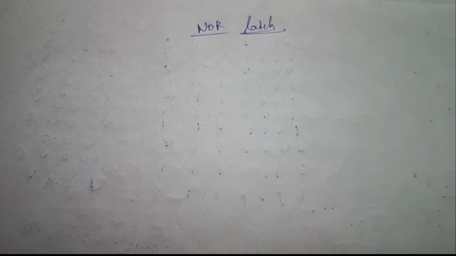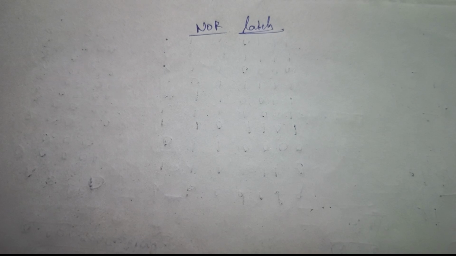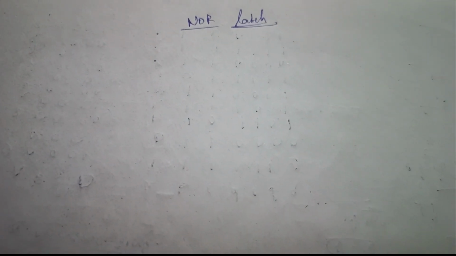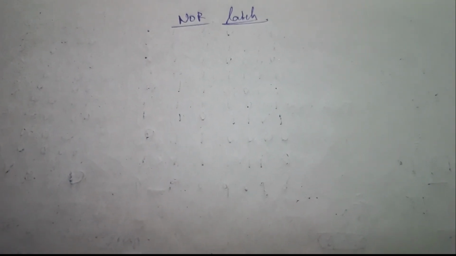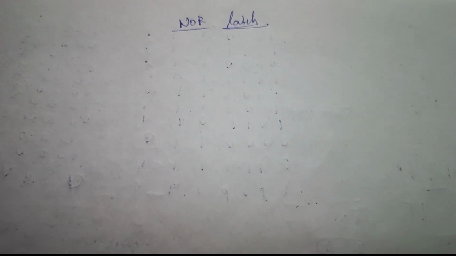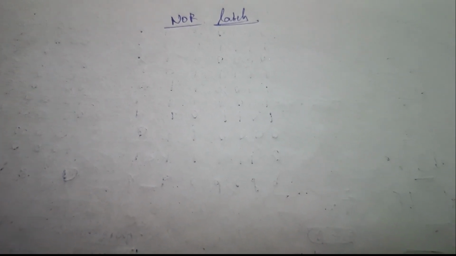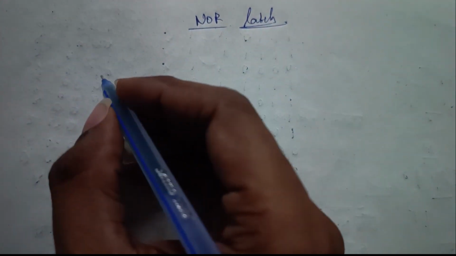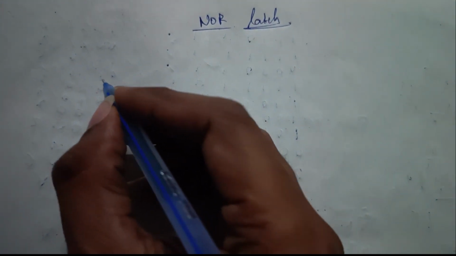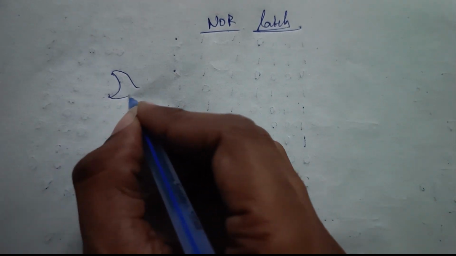Today we are going to see what is a NOR latch, how it will be performed, how it will work, and how to make the Verilog code for this NOR latch. A NOR latch is nothing but a sequential circuit which is used to store a memory element. In the NOR latch we will use two NOR gates.